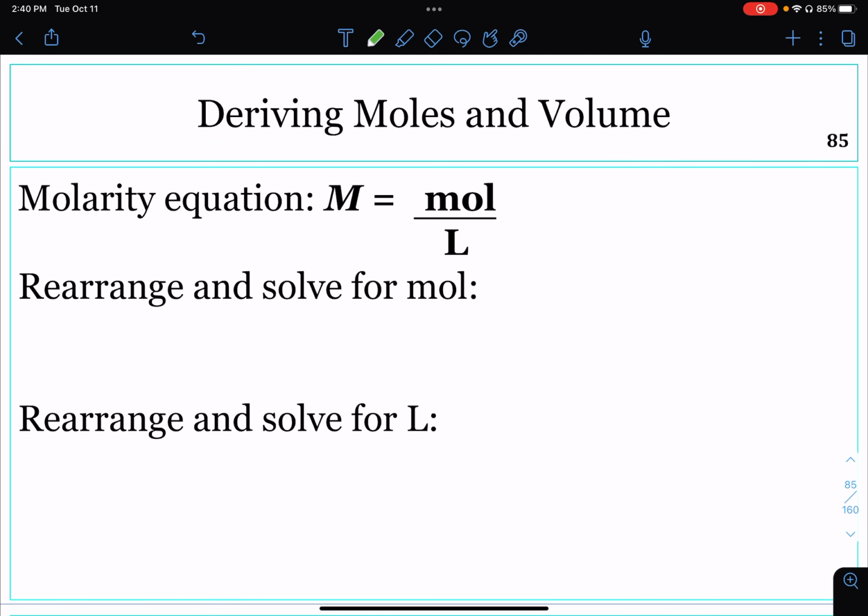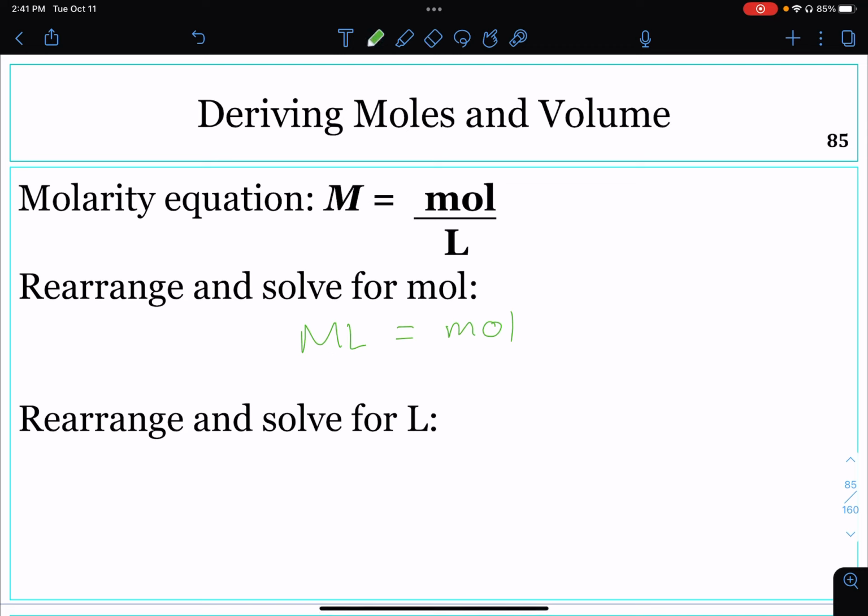Let's rearrange this molarity equation to solve for the other variables. In problems, you might be given 2 of these variables and asked to solve for the other one. So in the original equation, molarity is equal to moles divided by liters. But if we were given the molarity and the liters and we needed to solve for moles, then we would want to multiply liters on both sides of the equation, and we'd end up with this. So then we can multiply molarity times liters and get moles.